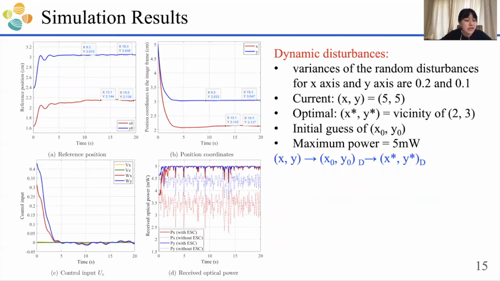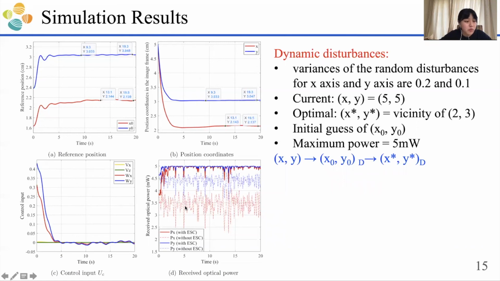Now let's consider the dynamic disturbance. Dynamic disturbance means that the disturbance is not static. It will vary with time. To simulate it, we introduce two random noises for the x and y axes. The current position is 5, 5 as before, but the optimal position will not be a static value, but in the vicinity of 2 and 3. From this figure, we can see that the reference position will finally reach the vicinity of 2 and 3 with very small variations. And x and y will also decrease to the vicinity of 2 and 3.